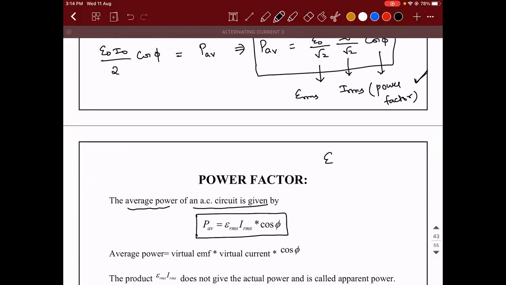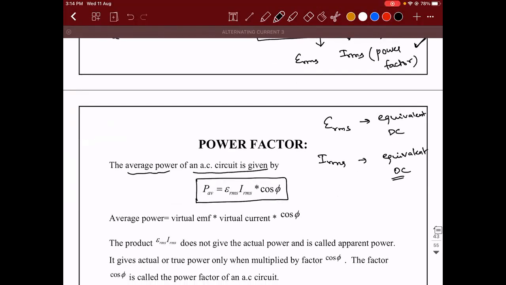Remember guys, I told you that ERMS is the equivalent DC value, right? Similarly, IRMS is also the equivalent DC value. Okay. So had it been the average power for a DC circuit, how will you solve it? It is just the product of EMF and the current.